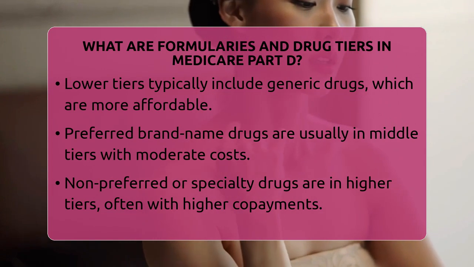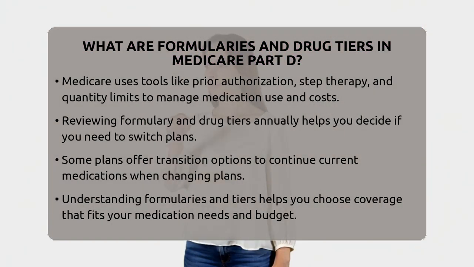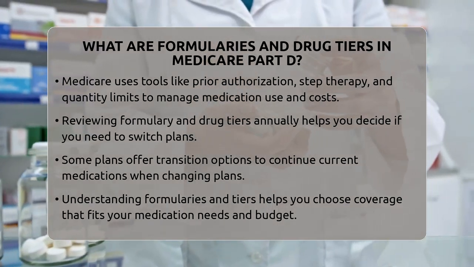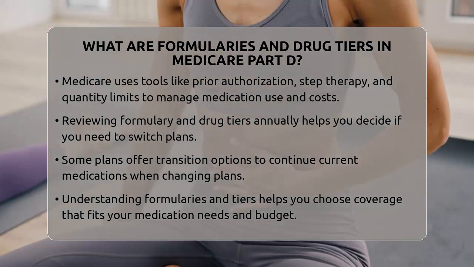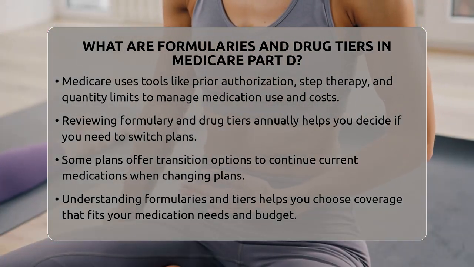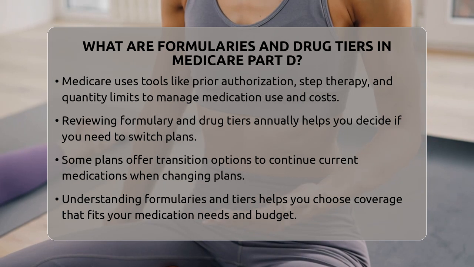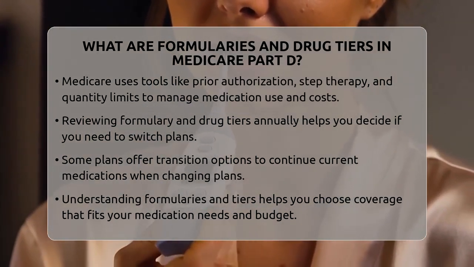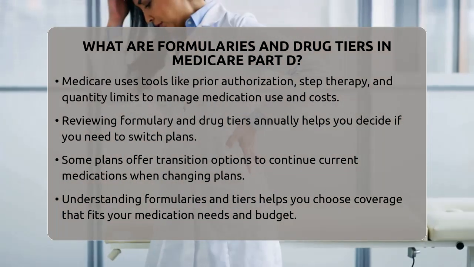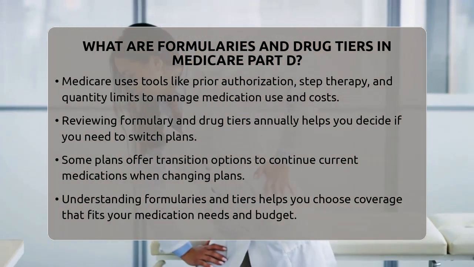Understanding your formulary and drug tiers is especially important when you review your plan each year during the annual election period. If your medication isn't on the list or is in a high-cost tier, you might want to switch plans. Sometimes, plans offer a transition process that allows you to keep taking your current medication temporarily when you change plans. This way, you avoid gaps in your treatment.